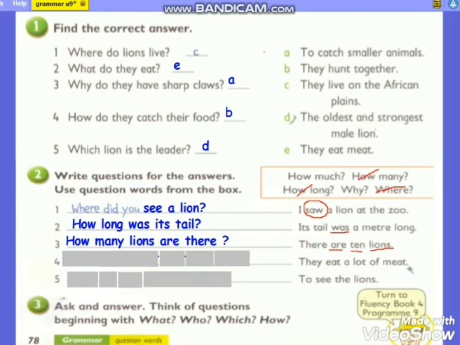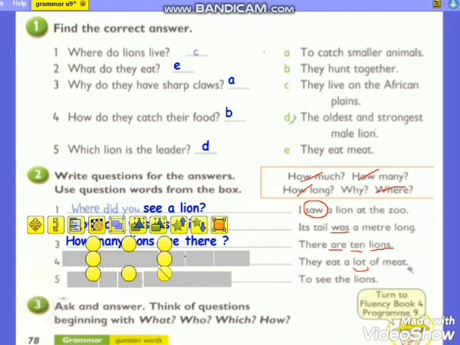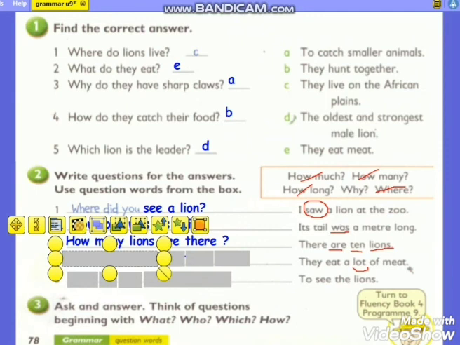Number 4, they eat a lot of meat. Here we have the words a lot, so we are talking about the amount of meat, right? And meat is an uncountable noun, so you have to use how much. You have to start your question with how much meat.